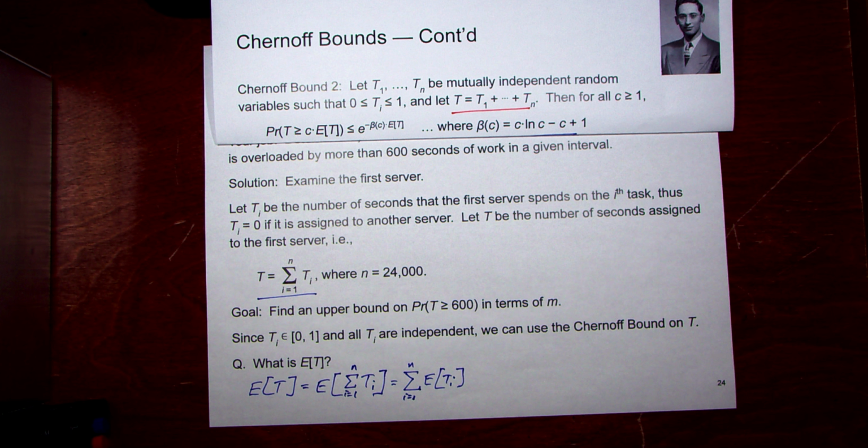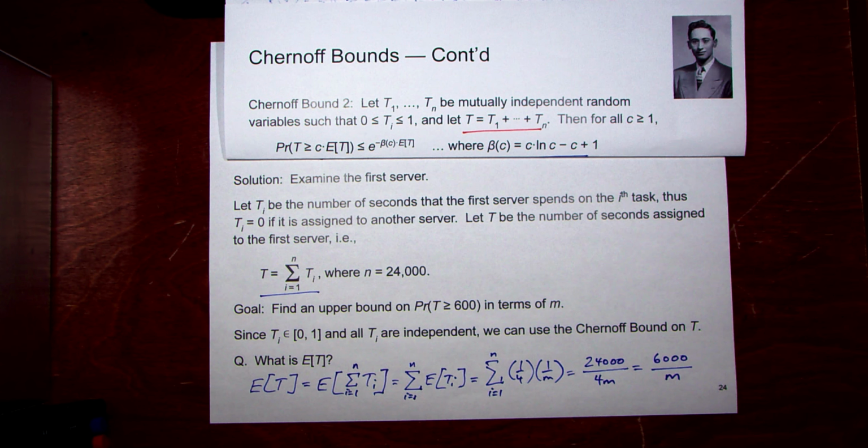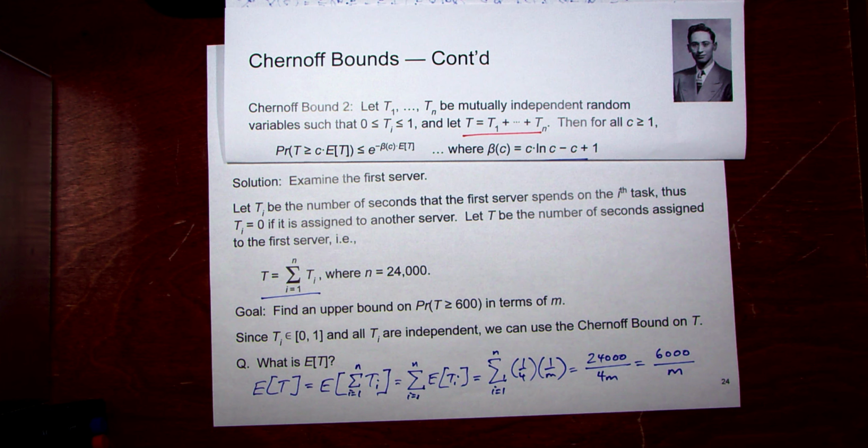So you have to use this law of total expectation calculation. We're not going to write the 0 times the other probability because the line will get too crowded, but you need to multiply by the probability that it is assigned to the server. So it's the sum from i equals 1 to n of 1/4 times 1/m, with 0 times the other probability in the other case. Since n is 24,000, we're multiplying 24,000 by a constant, and that's 6,000 over m. That makes sense: you have m servers and 6,000 of work, so you expect each server to have 6,000 divided by m of it.